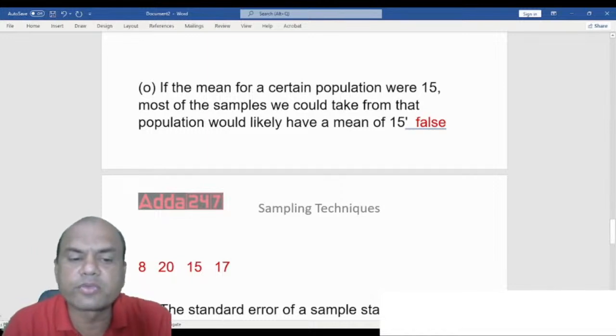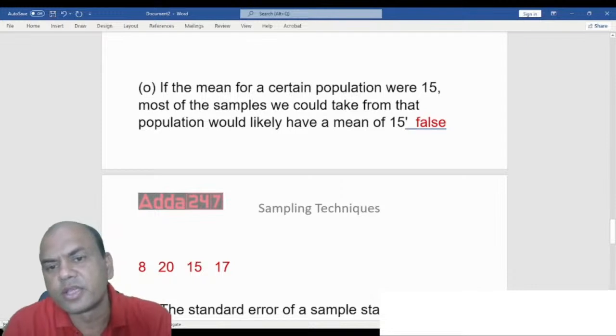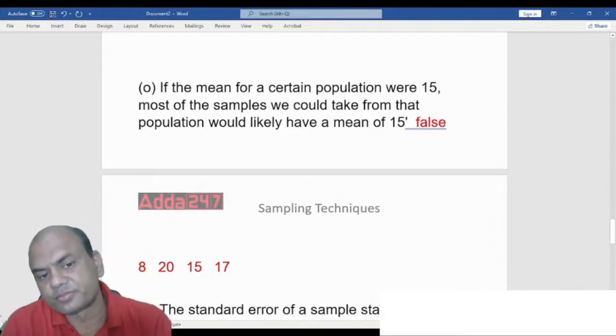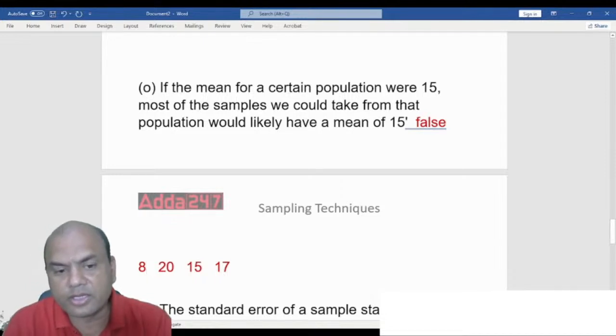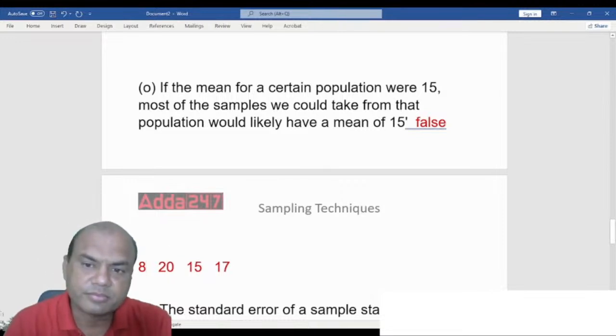Suppose I got these 4 salaries: 8,000, 20,000, 15,000 and 17,000. Now you do the addition of all these. 20 plus 8, 28 plus 15, 43, then 17, 60. So total I'm getting is 60.